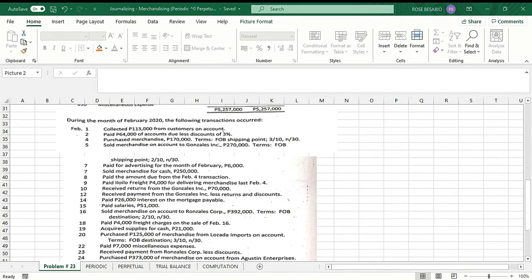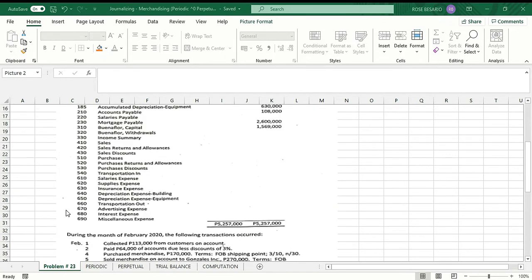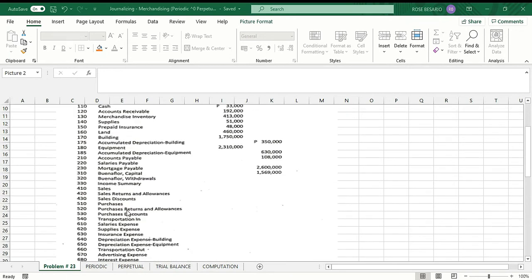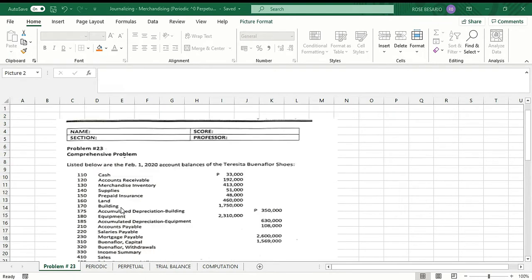Hi everyone. In this video, I will be showing you the first 3 steps in the accounting cycle of a merchandising business. I will also be using the periodic and the perpetual inventory system. The problem will be taken from the book of Balyada, Basic Financial Accounting and Reporting, problem number 23.